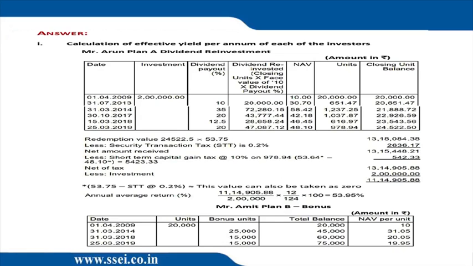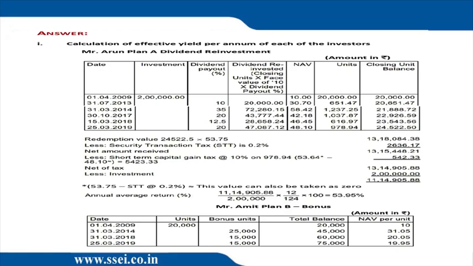And then once again, so the total units is 20,000 plus 651.46. Okay, that's the cumulative units. You have to make a column for cumulative units. Then on 31st March 2014, we have 35% dividend. That means 3.5 into the cumulative units. Okay, 3.5 into the cumulative units. Cumulative units was 20,600 something, na?